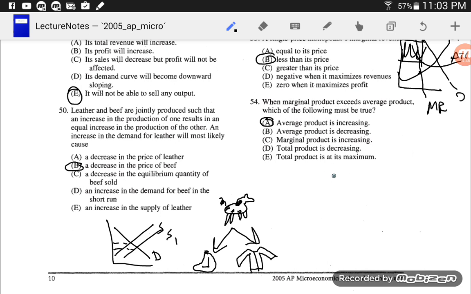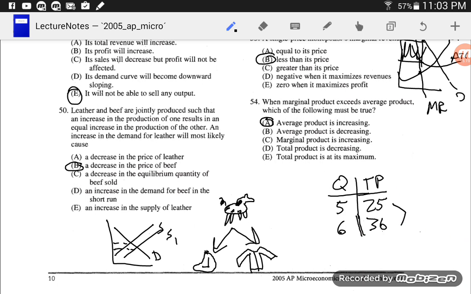So with quantity of workers, oh, I can't even write that. Ugh. Let's write my average. So with 5 workers, I got 25 total products. With 6 workers, let's say I got 36.